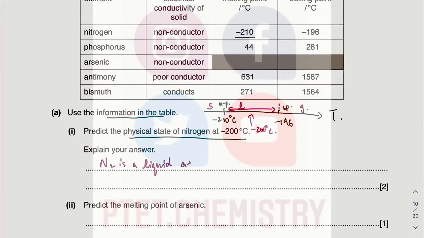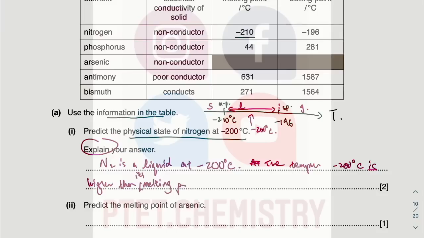All right, at minus 200 degrees Celsius, and when you need to explain it, the temperature minus 200 degrees Celsius is higher than the melting point. That means it's already melted. But it's lower than its boiling point. That means it hasn't boiled. So it already melted, but it hasn't boiled. So that means it must be a liquid. I hope that makes sense. So you've got to compare the melting and the boiling point.